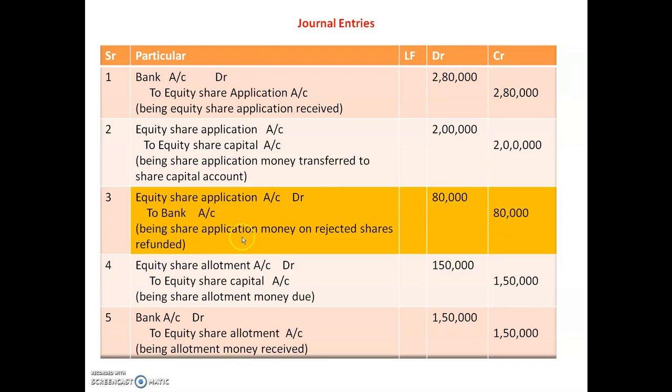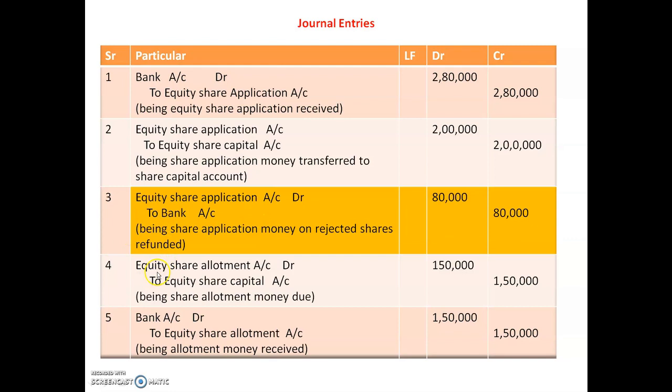Okay, so being share application money on rejected shares refunded means it is returned to the public back, it is refunded. How much amount? That is 80,000 amount on 2,000 shares. This is the third extra entry we are going to add here.